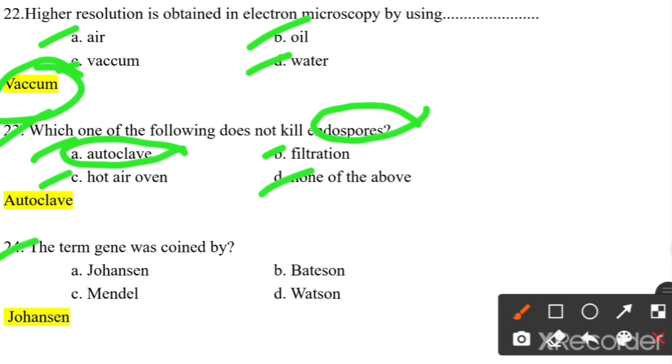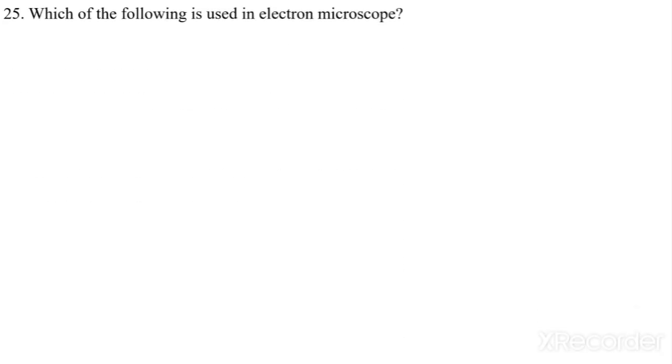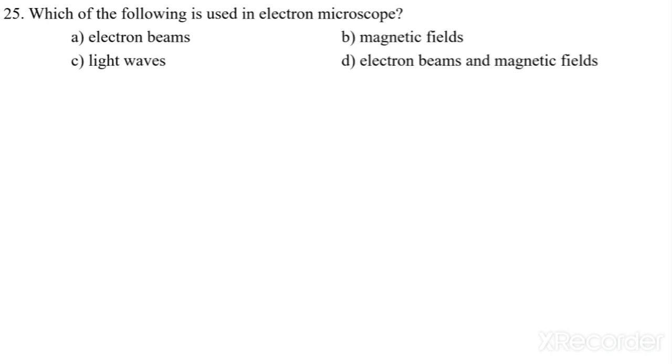The term gene was coined by whom? Johnson, Bateson, Mendel, Watson. So Johnson is the scientist who coined the term gene. Which of the following is used in the electron microscopy? Electron beams, magnetic fields, light waves, or electron beams and the magnetic fields. What is used in the electron microscopy? So electron beams and the magnetic fields are used in the electron microscopy.